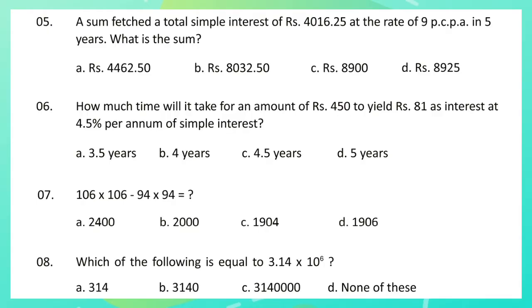Question 6. How much time will it take for an amount of Rs 450 to yield Rs 81 as interest at 4.5 percent per annum of simple interest? Question 7. 106 into 106 minus 94 into 94 equals what?